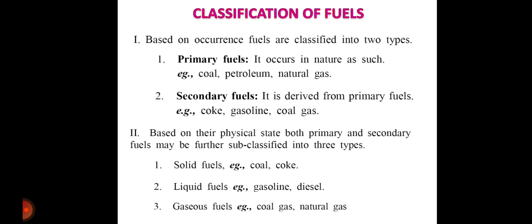Let us see the classification of fuels. Based on occurrence, fuels are classified into two types. Primary fuels, which occur in nature as such, for example coal, petroleum, natural gas. The second category is secondary fuels. It is derived from the primary fuels, for example coke, gasoline and coal gas.